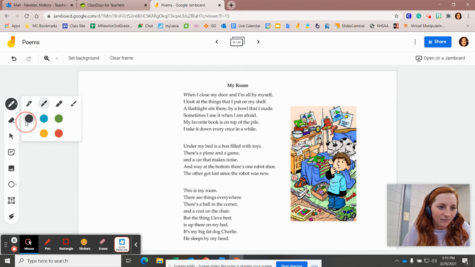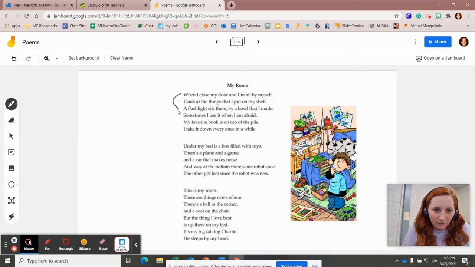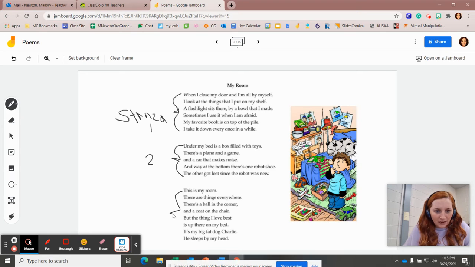What's a stanza? Very good. A stanza is like the paragraph of a poem. So, this is stanza 1. Here's stanza 2. And here's stanza 3. Now, notice none of them have the same amount of lines. And remember, lines are like the sentences of a poem. So that is odd. Most of the poems we've read have had the same amount of lines per stanza. So this one's a little bit different.